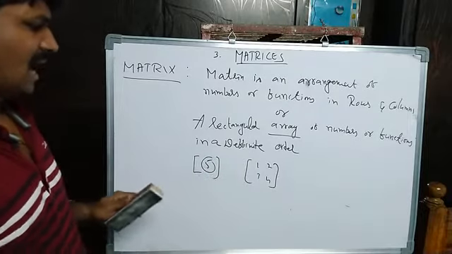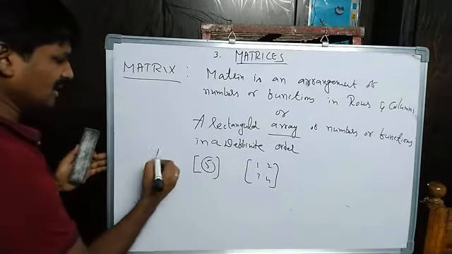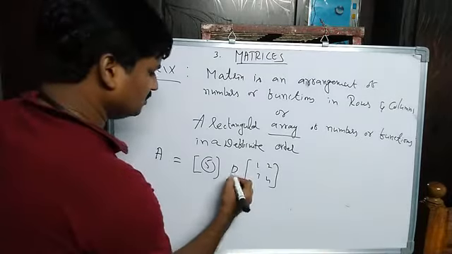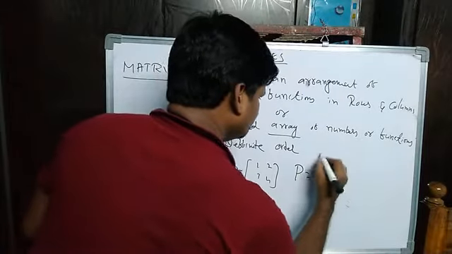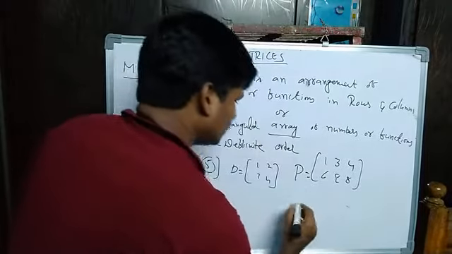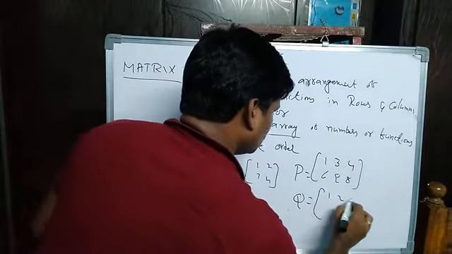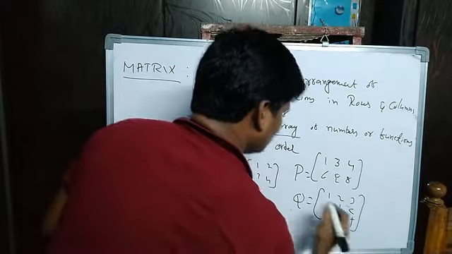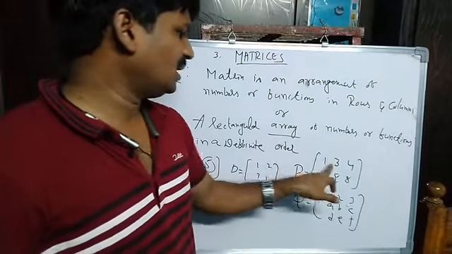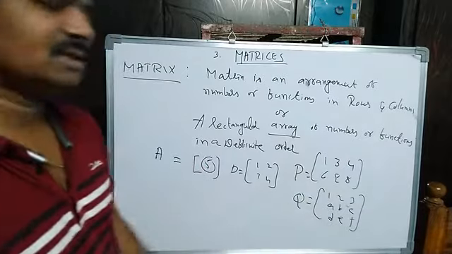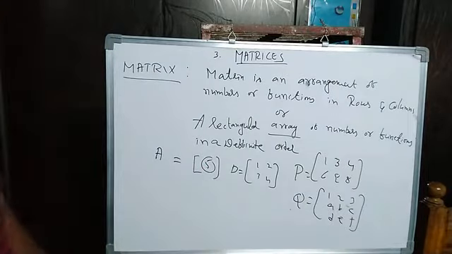Next, generally matrices are denoted by capital letters, like A is equal to, or B is equal to, or P is equal to 1, 3, 4, 6, 9, 8. And next Q is equal to 1, 2, 3, A, B, C, D, E, F. These are all entries or elements of the matrix P, and these are all the entries or elements of the matrix Q. It is about the definition of matrix.